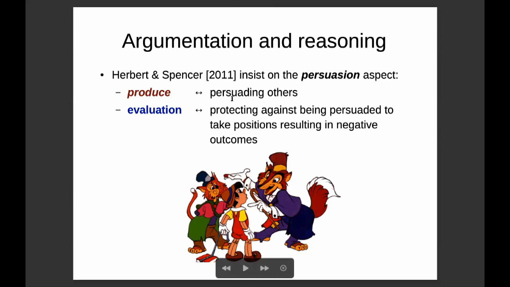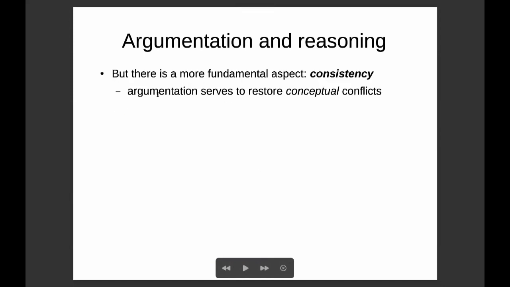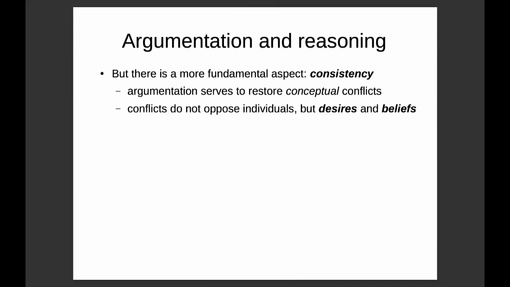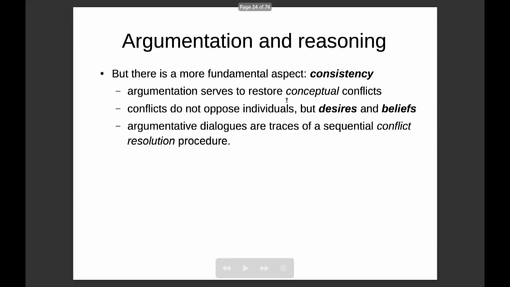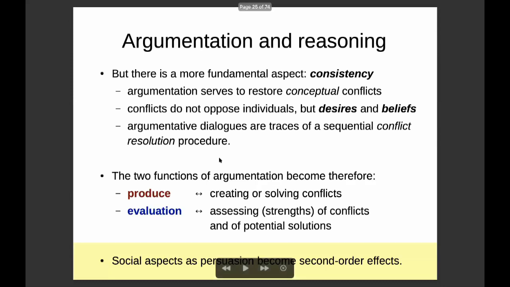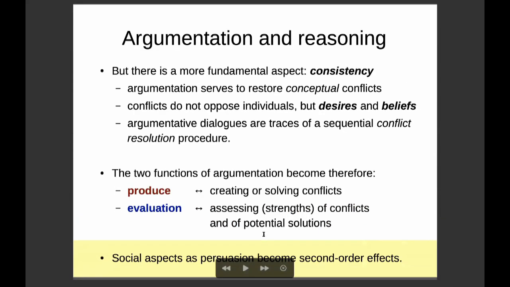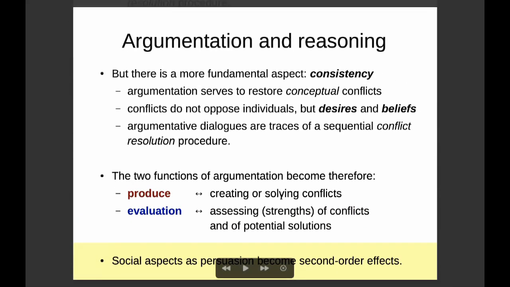But at a deeper level, there is an even more fundamental aspect, consistency. That is, argumentation as serving to resolve conceptual conflicts, which do not oppose individuals, but desires and beliefs. The dialogues appearing from argumentation become therefore traces of a conflict resolution procedure. Under this light, production is about creating and solving conflicts. Evaluation is about assessing conflicts or potential solutions. Social aspects become a second-order effect.